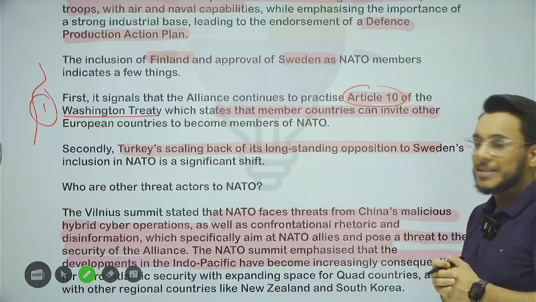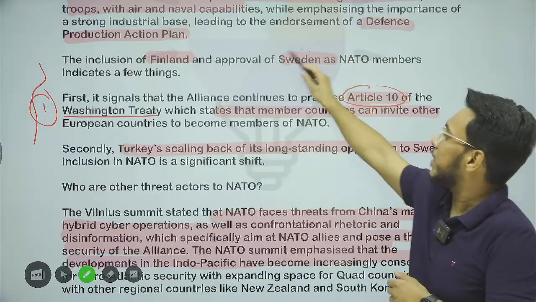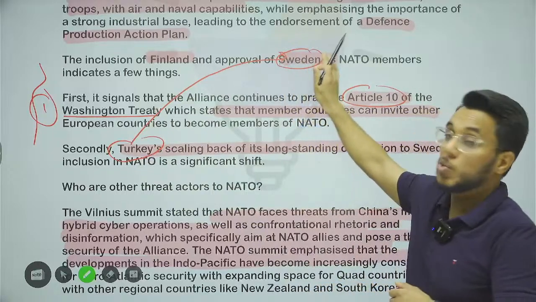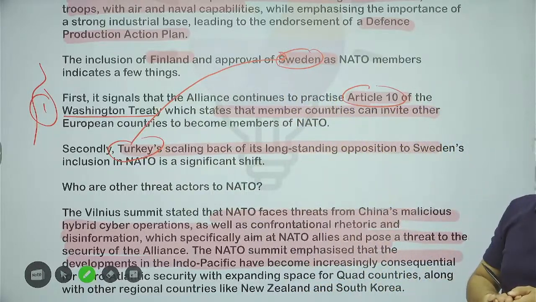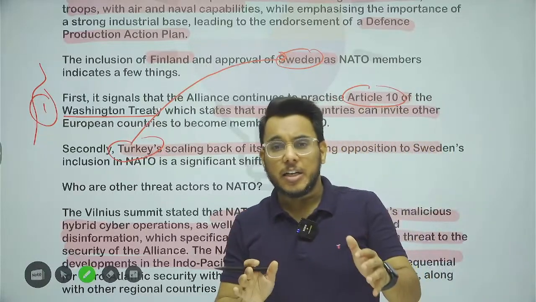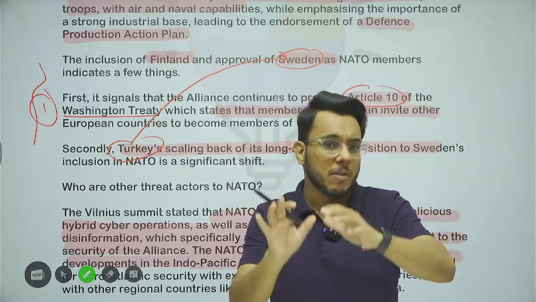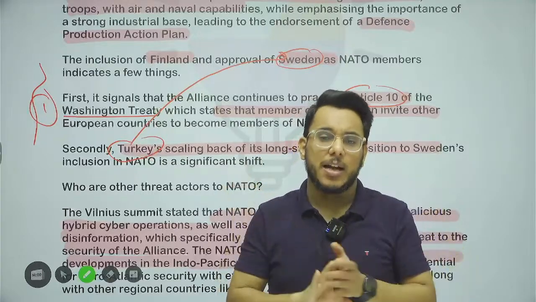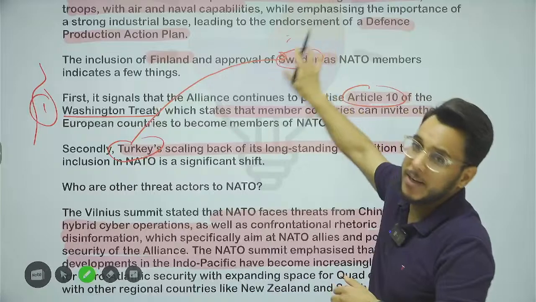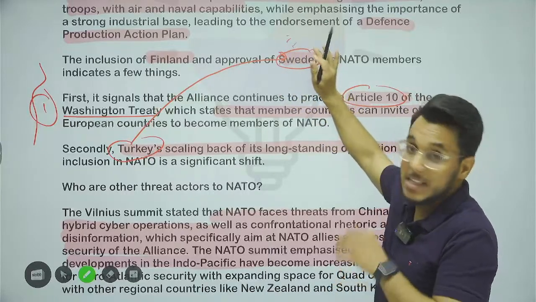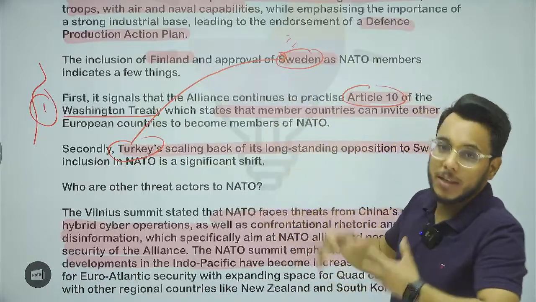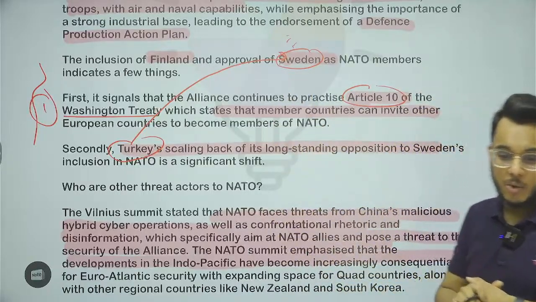Second, when we talk about Sweden, Turkey opposed Sweden's entry into NATO, because Sweden in the past has been very critical of the Turkish government's actions. Because of that, Turkey did not want Sweden to join. But now permission has been given that Sweden will join, so we have to see how Turkey will be persuaded.